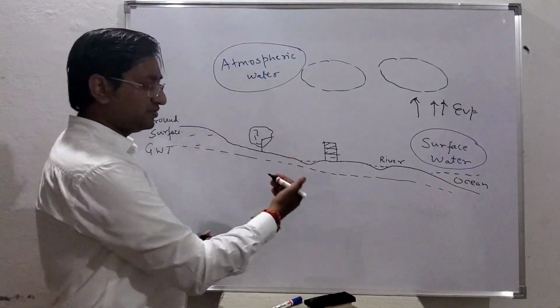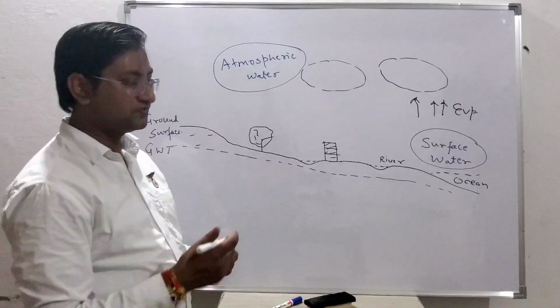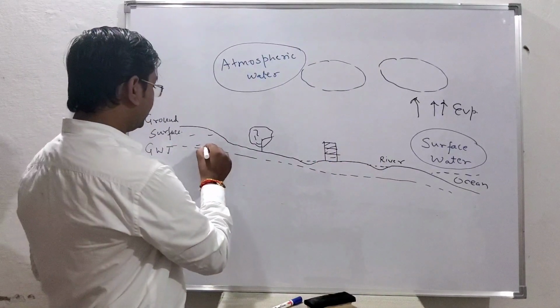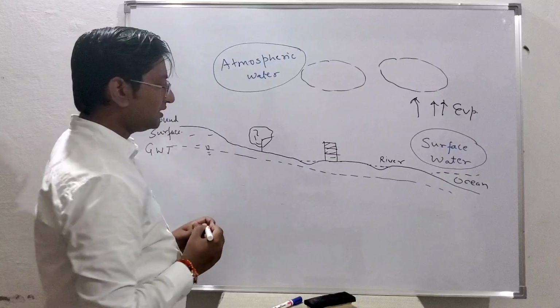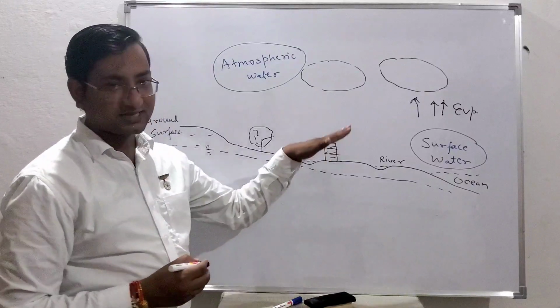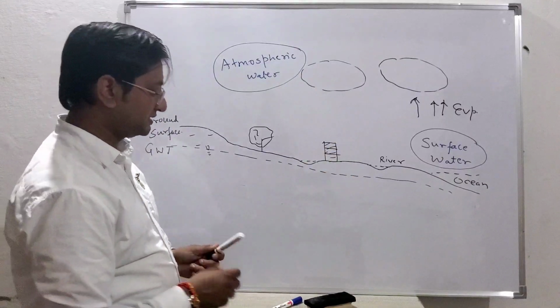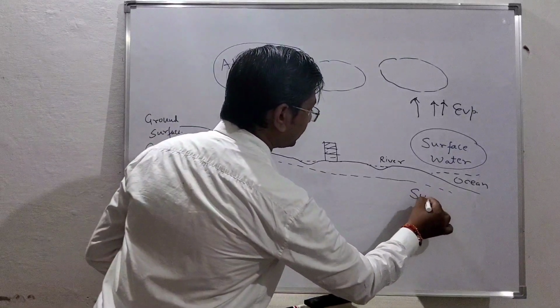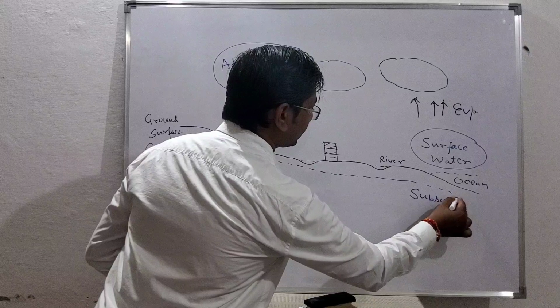So if you go a few meters below the ground surface, you will get some groundwater table. Actually, water that is available below the ground surface is also known as subsurface water. I can use this term, subsurface water.